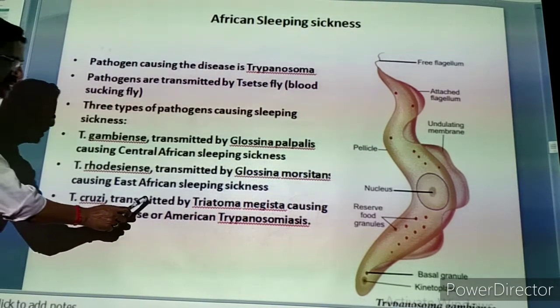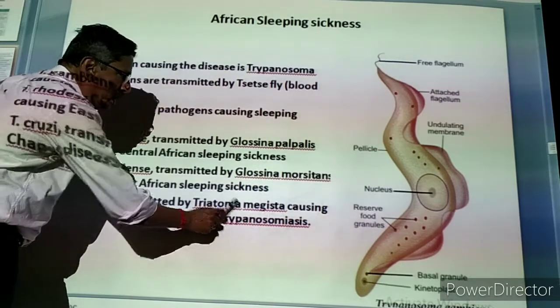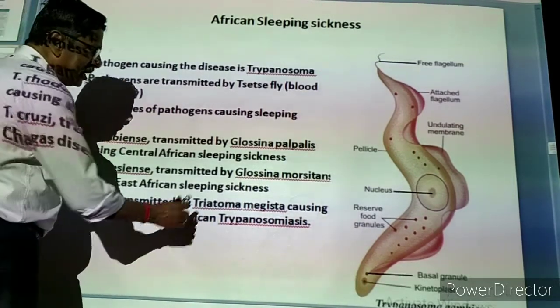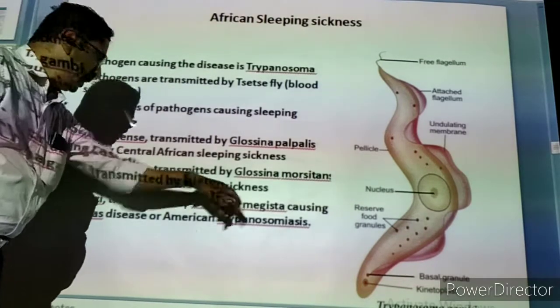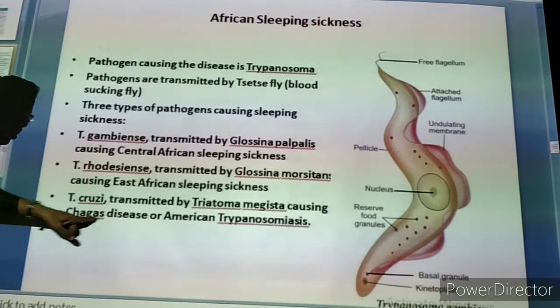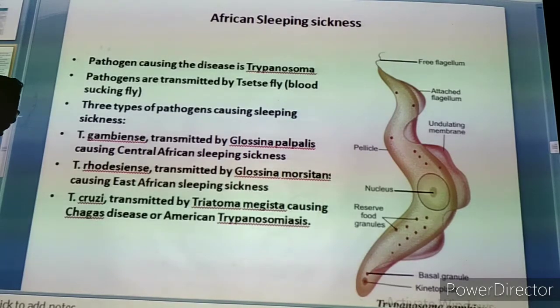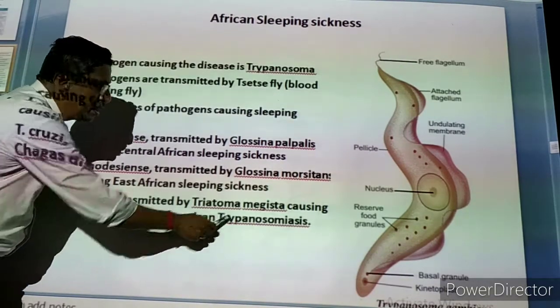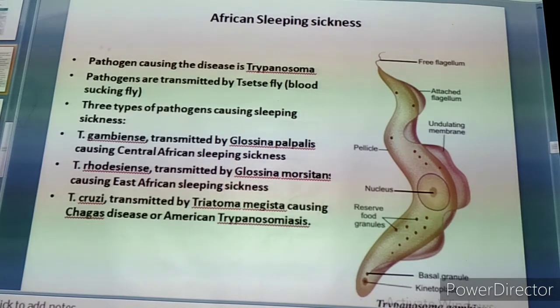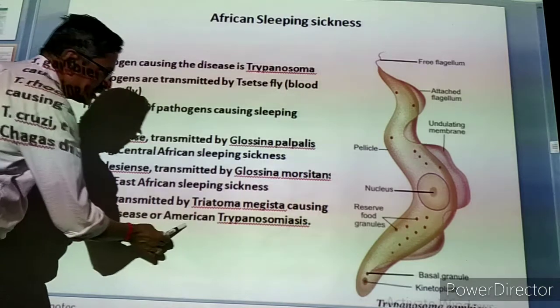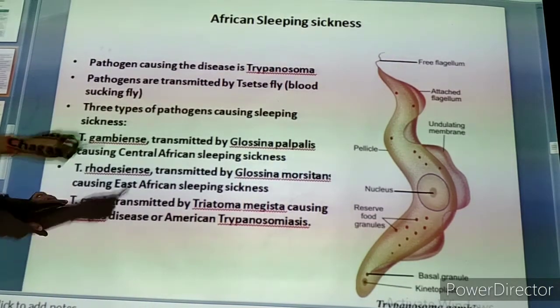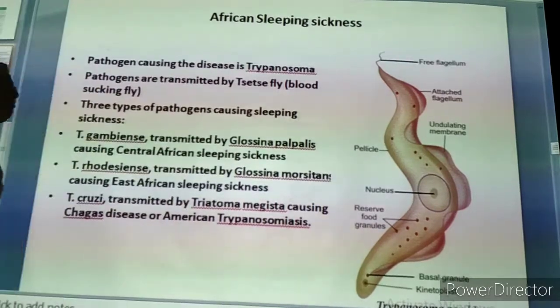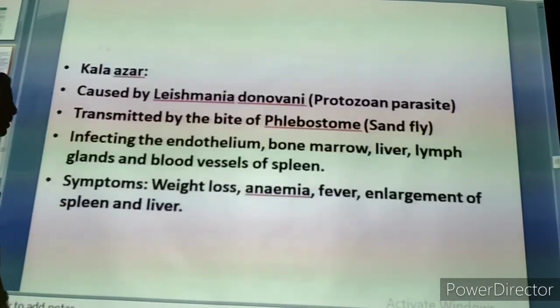It is transmitted by Triatoma, an entirely different type of insect, Triatoma megista. It is causing Chagas disease, also called American trypanosomiasis. American means the disease spread from Africa to America. Now these are the three types of Trypanosoma causing three different types of diseases.